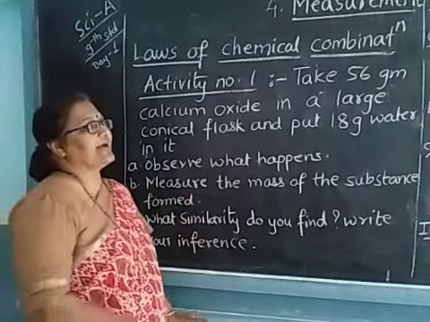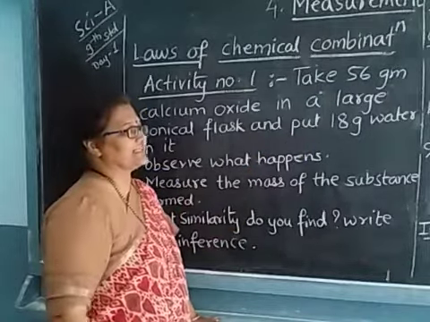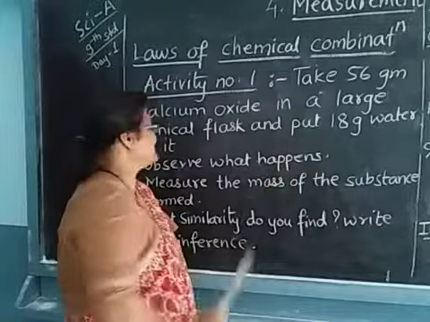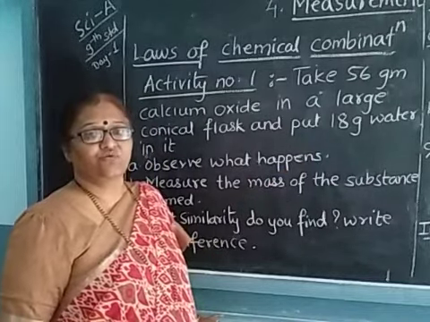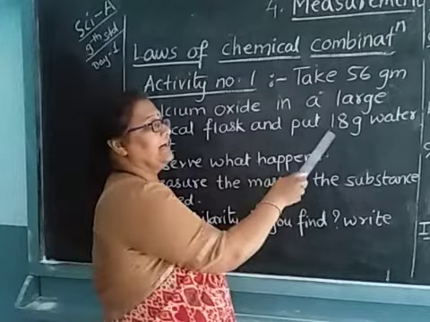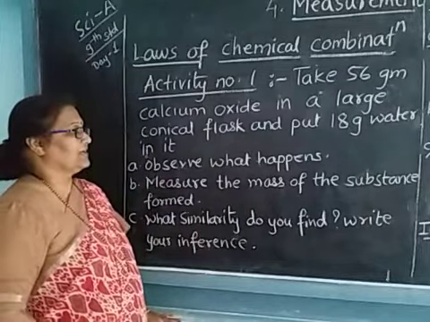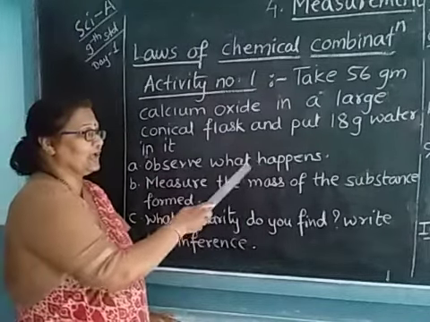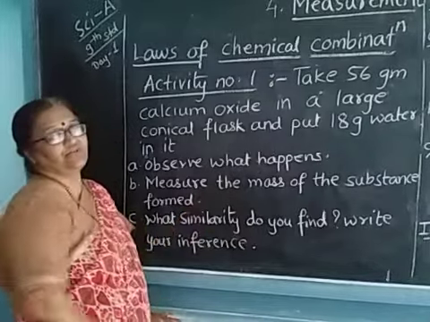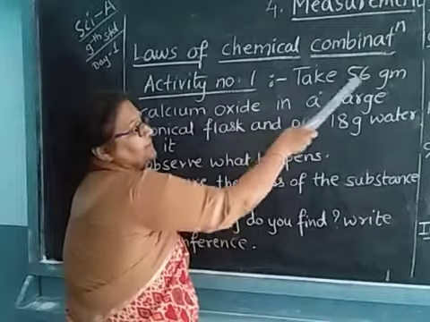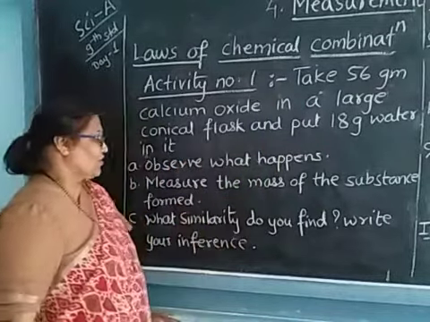You want to take that 56 grams in the conical flask and put 18 grams of water in it. How much water do you have to add? That is nothing but 18 grams of water. Now, these are the following things that you have to observe. Observe what happens after mixing 56 gram of calcium oxide and 18 grams of water.